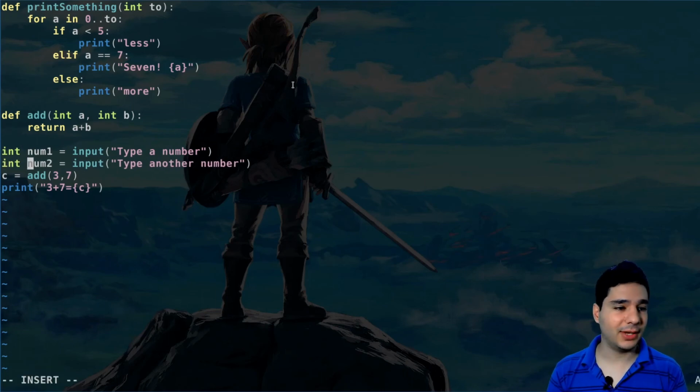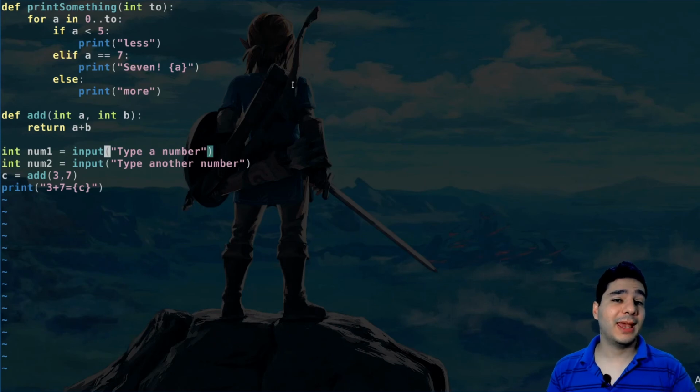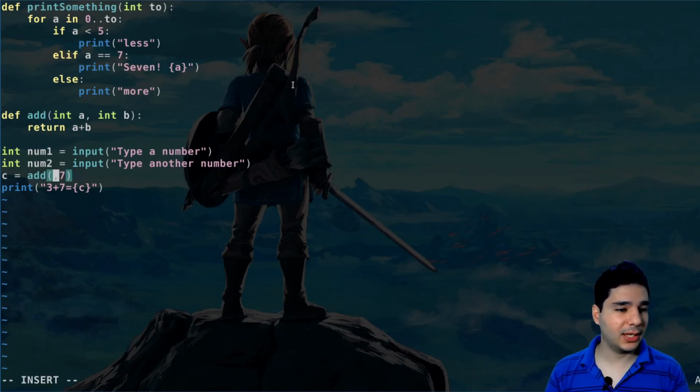So if we define the type here of the variable, it will convert the string that you passed into an integer value here. And now we can add num1 and num2.